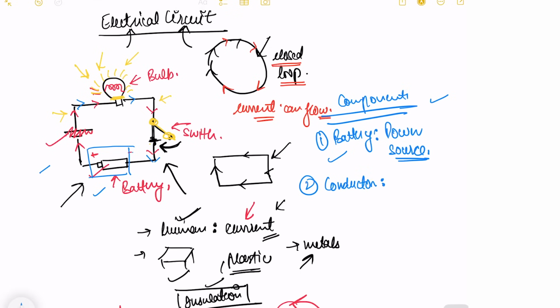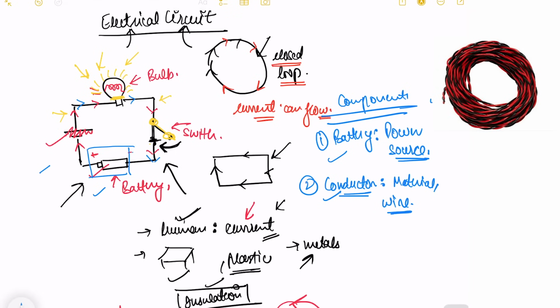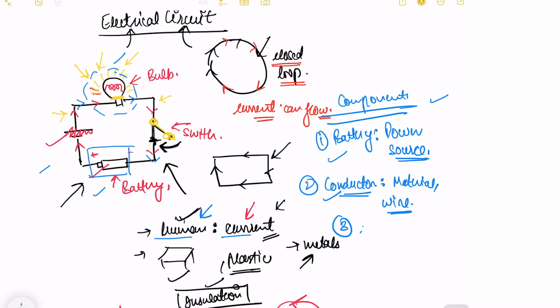Conductor is something that allows the electric current to pass through it. So every material or wire in this diagram is your electric conductor. Like we discussed about human and current, a human being also is a conductor, but in this circuit the conductor is our wire. The third component here is the electrical device, which is our bulb.